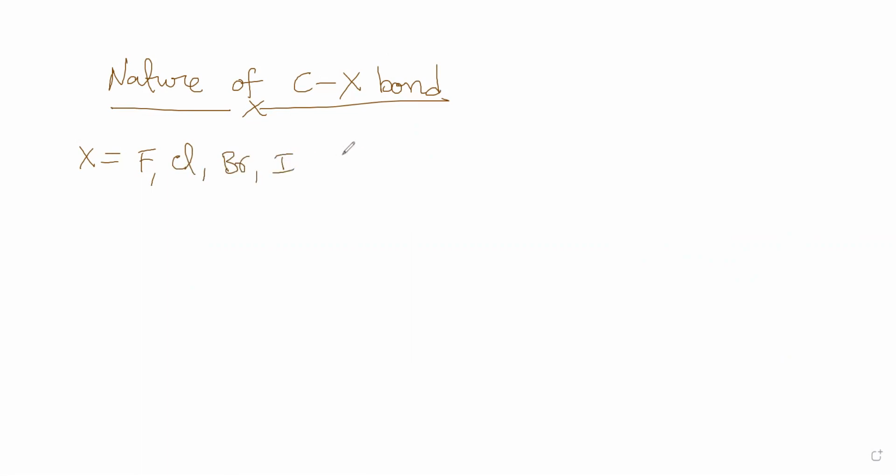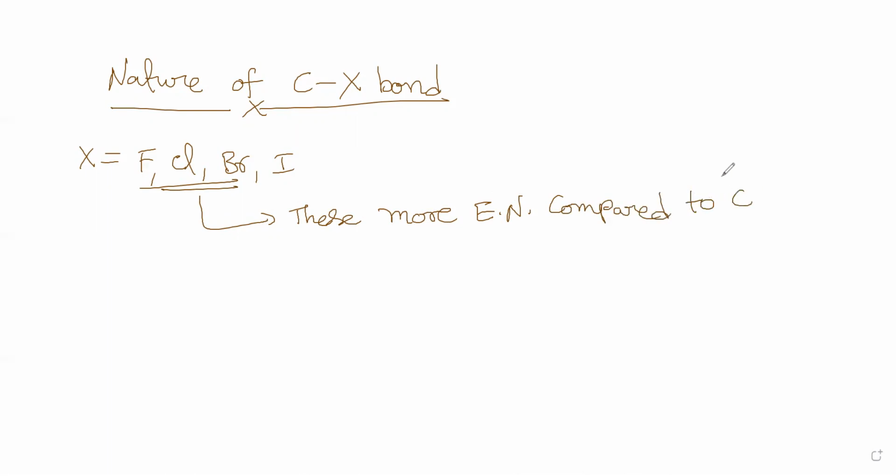These elements are more electronegative compared to carbon. First of all, this is the first point you have to know. These are more electronegative compared to carbon.